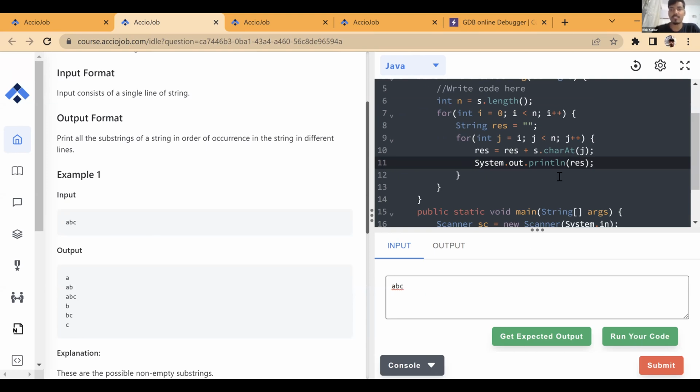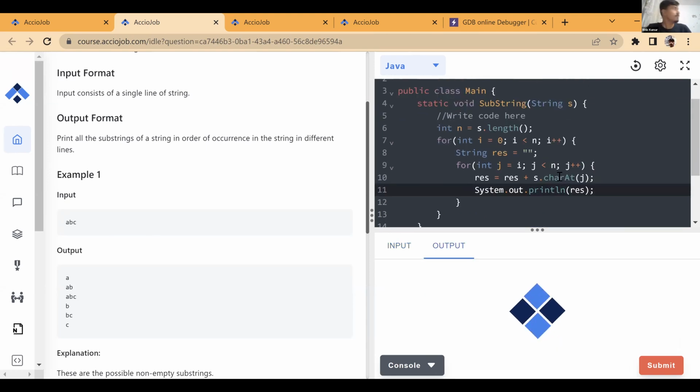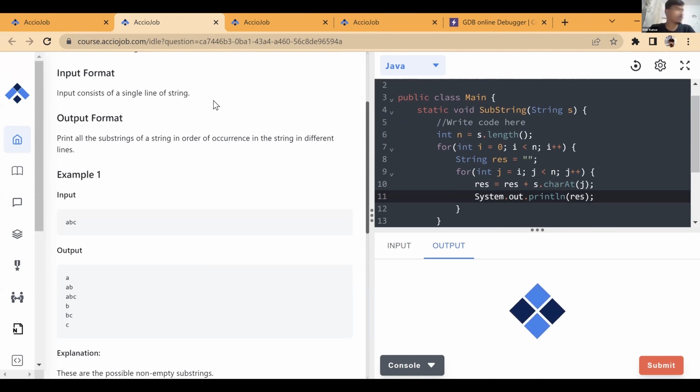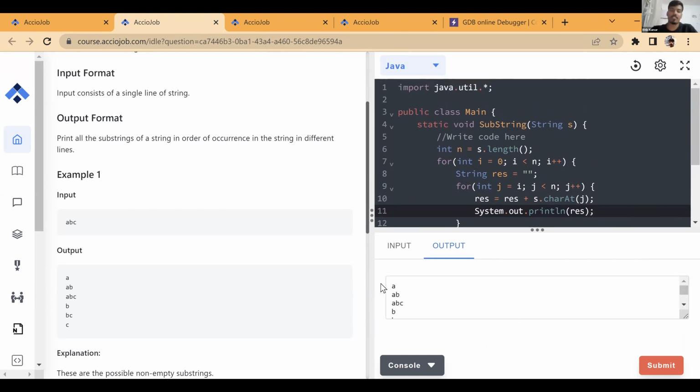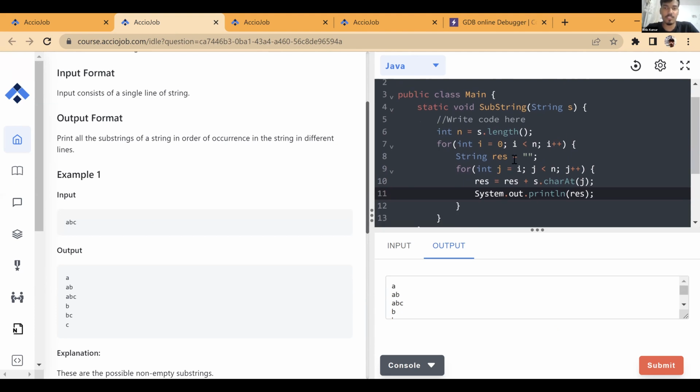Now if I run this, we see all the substrings. It uses two loops and n cube complexity. What's the complexity of this logic? It looks like n square, right? It is n square.